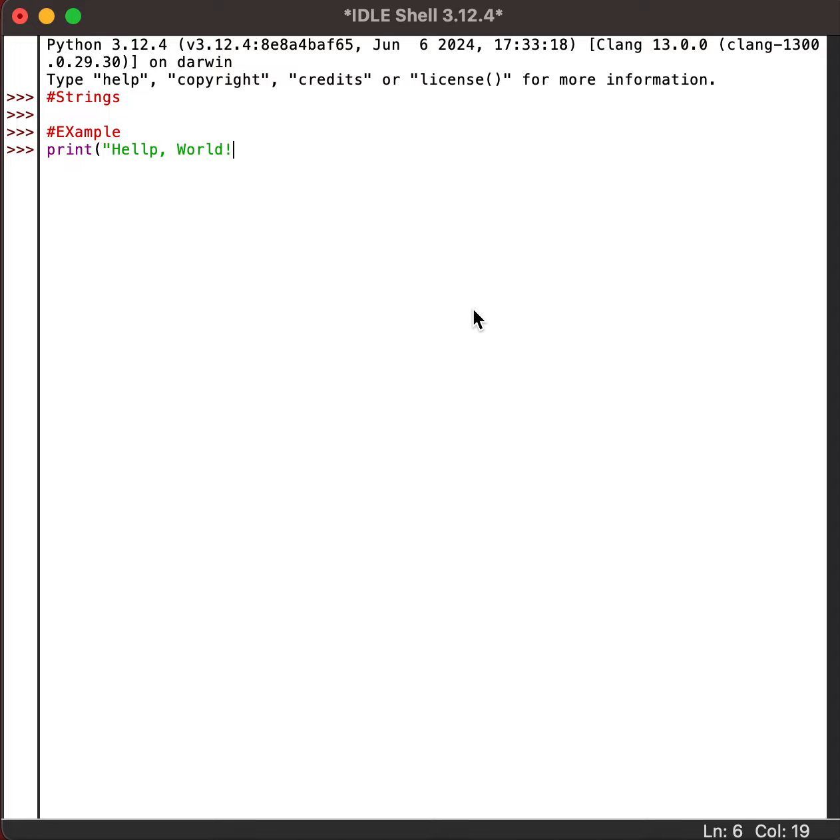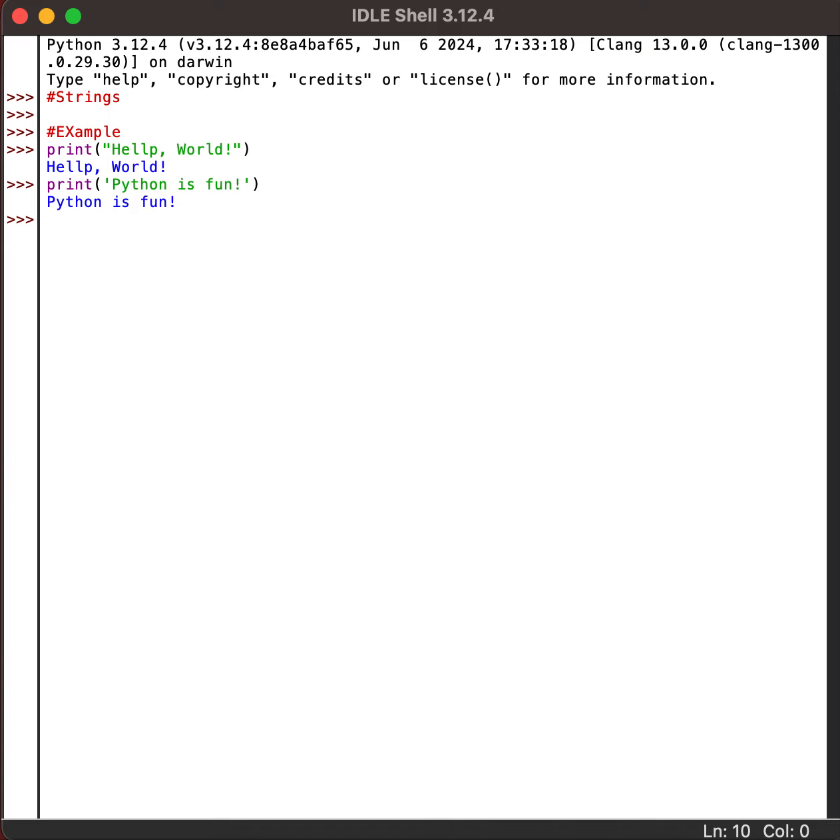Hello world. This is a string. Sorry for the typo. Let's see another one. As we can see here in the print function, we have written hello world within double quotes, and the second one we have written Python is fun within single quotes. So both ways are fine to work with a string or to assign a string value to a variable in Python.